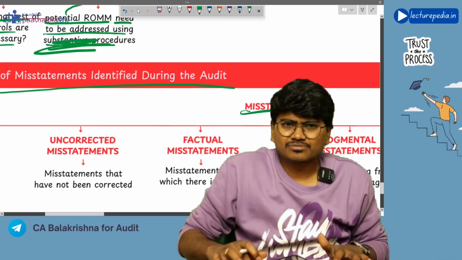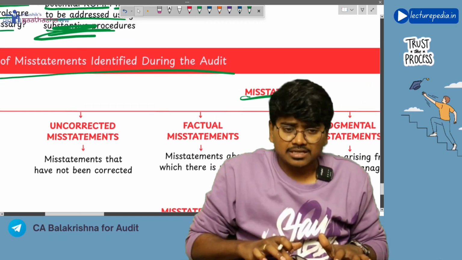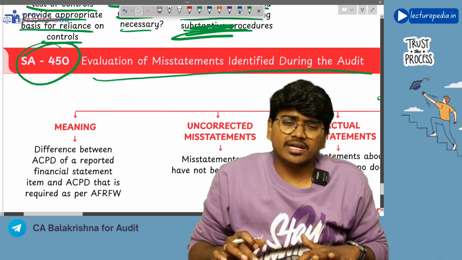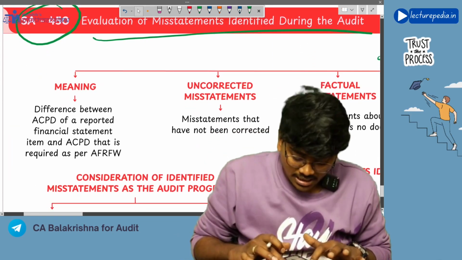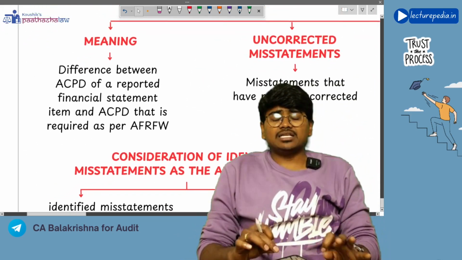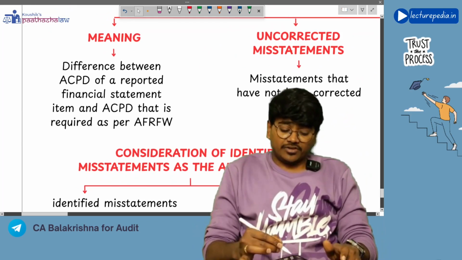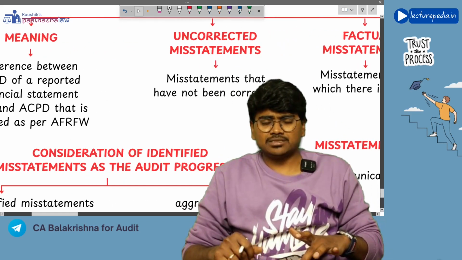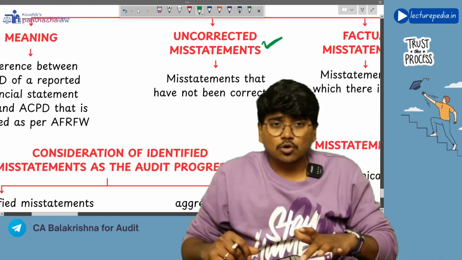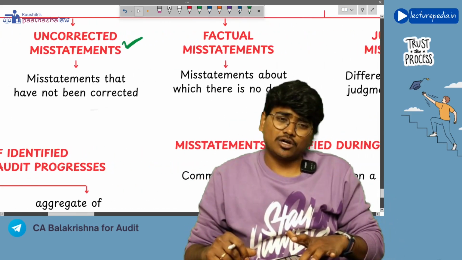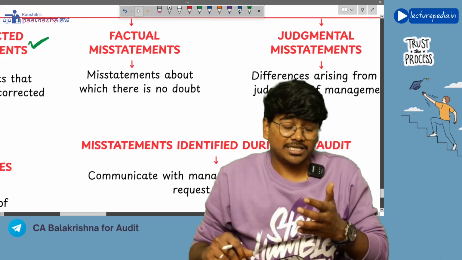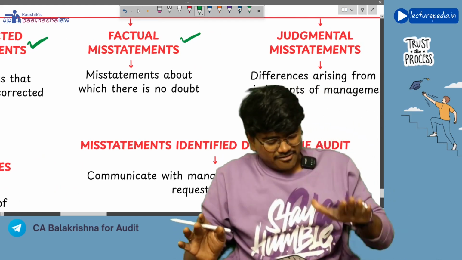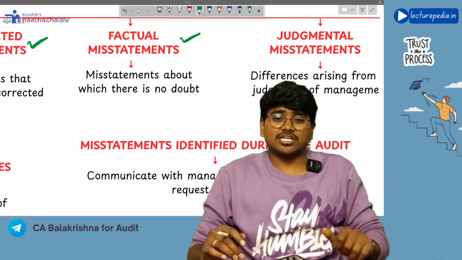Misstatement, we have already seen the definition for misstatement, right? ACPD that is made in the financial statement is different from the ACPD that is required as per the applicable financial reporting framework, then you will call it a misstatement. Uncorrected misstatements means those misstatements which are identified by the auditor but are not corrected by the management. Factual misstatement means by fact 100%, that is misstatement only.